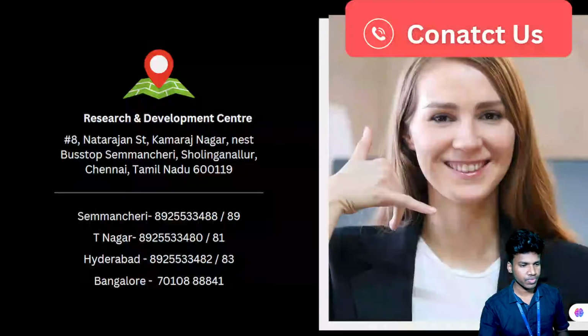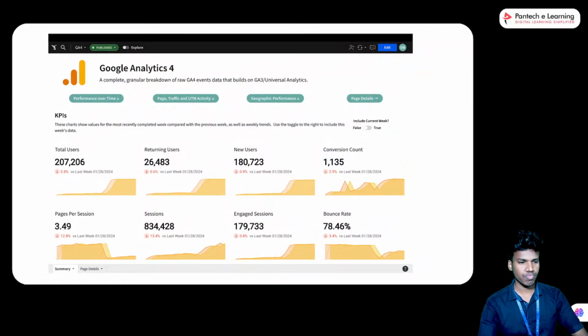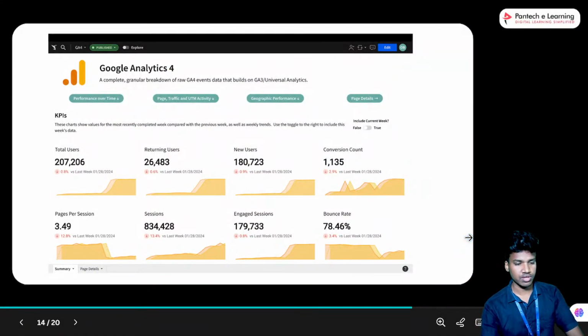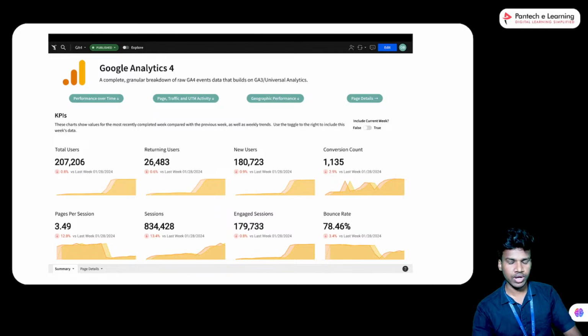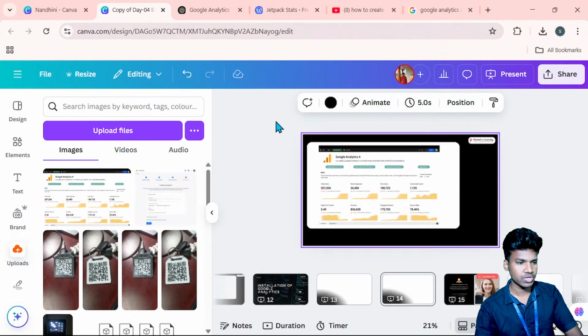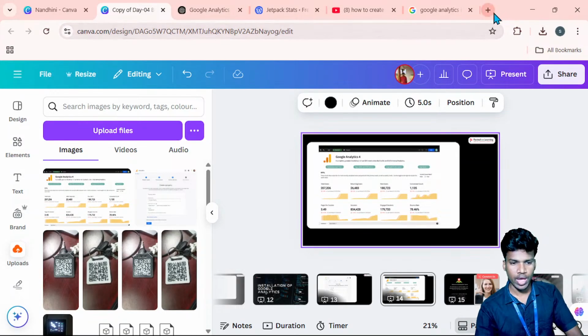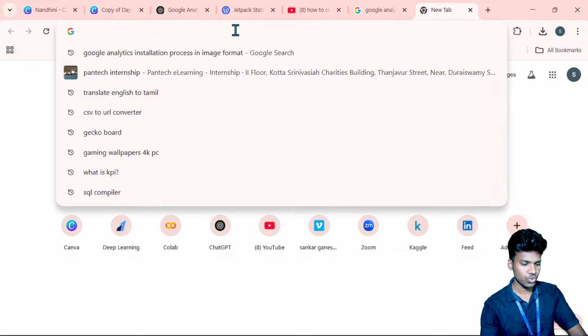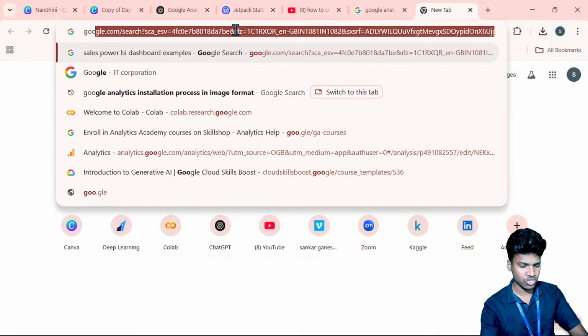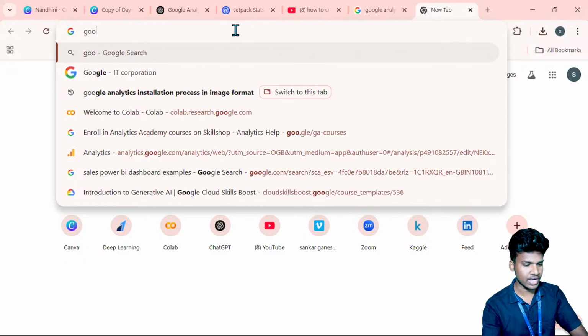Now I will show you where we can get this particular tool and how to create an account for it. You need to have an account, and only then can you use this tool. So now I am going to my browser. There are two ways you can get this tool. One thing, you can search in Google, just search for Google Analytics.